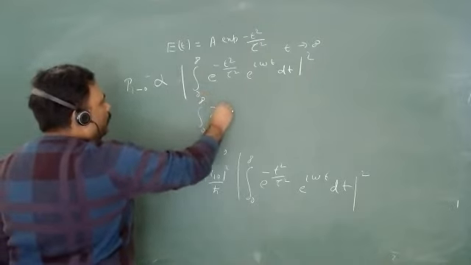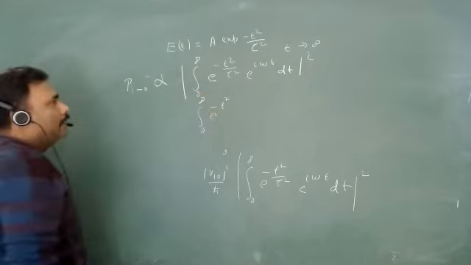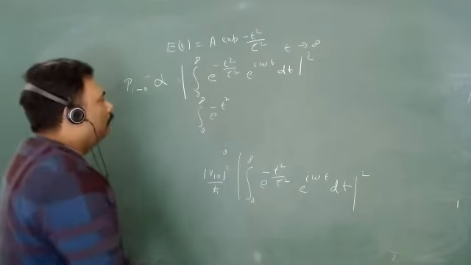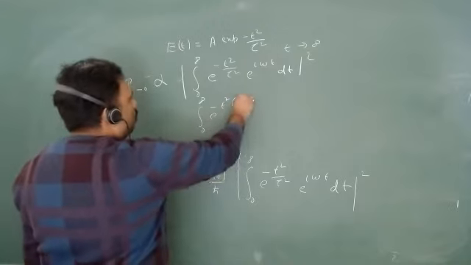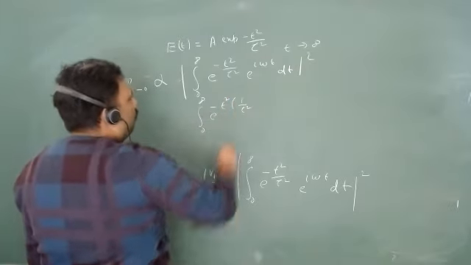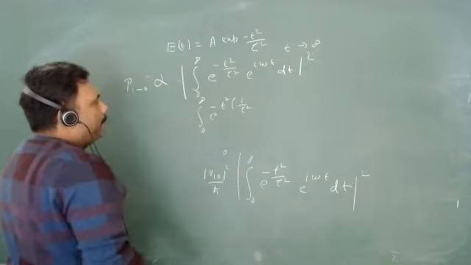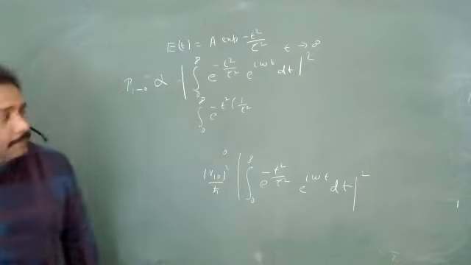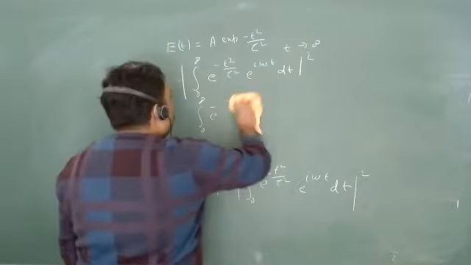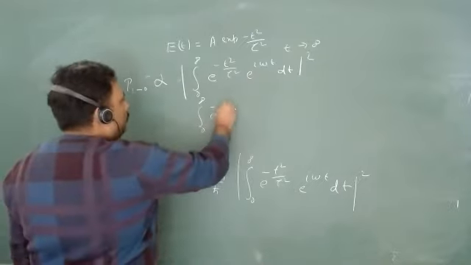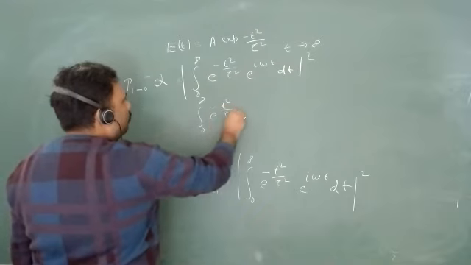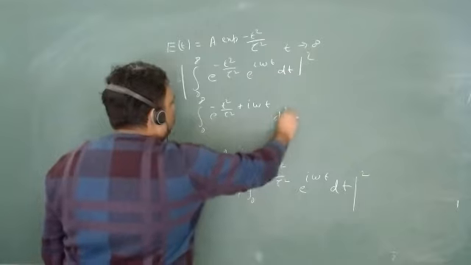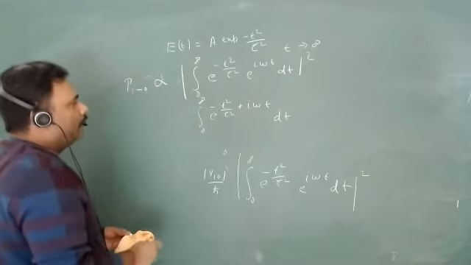You can take minus t square as a common, or you can use 1 upon tau square, and sorry, you can write something like this. You can write t square upon tau square plus i omega t dt, and you can make it perfect square.